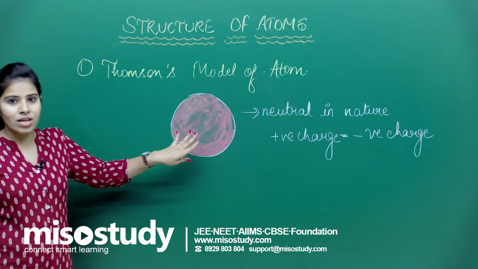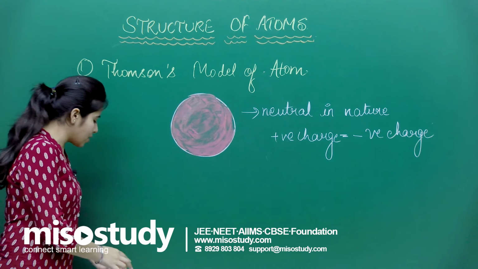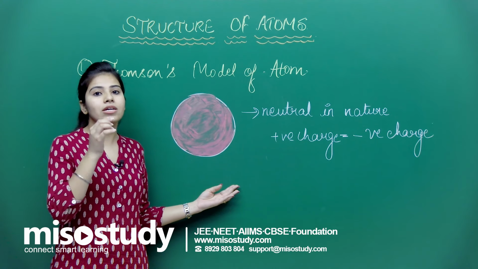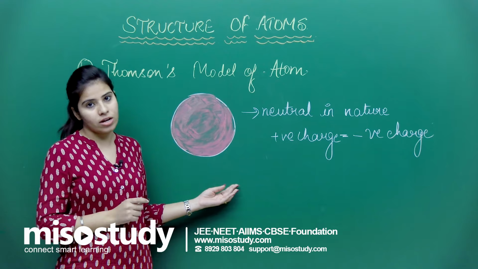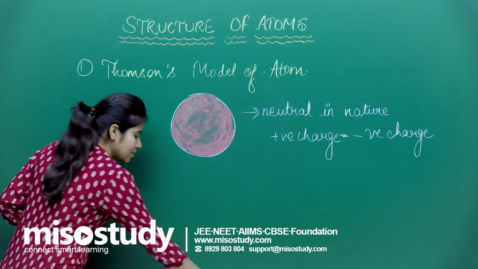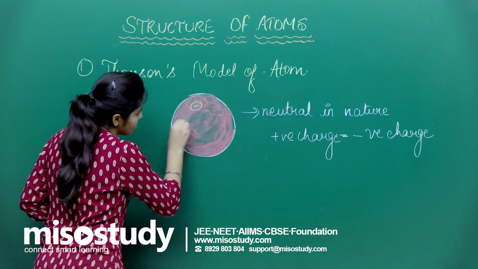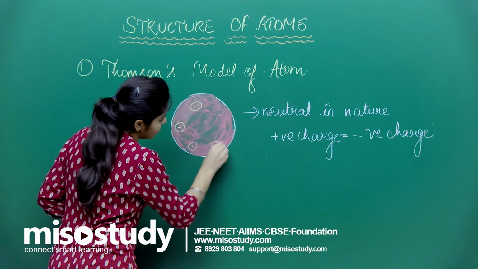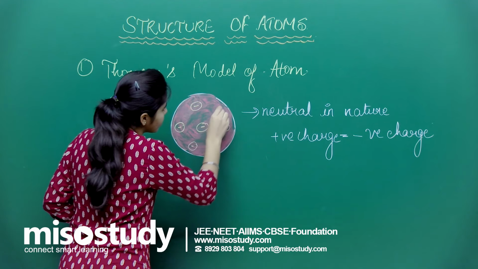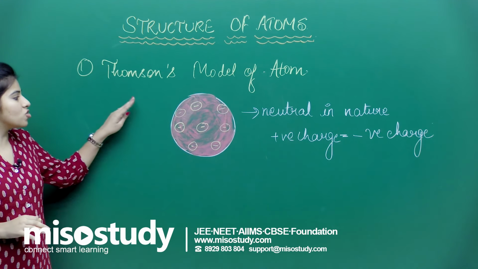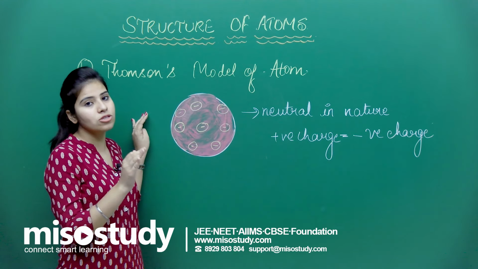The red portion that I have rubbed over here with the chalk denotes the positive charge. And inside this, let me draw negative, negative, negative. These are the negative charges that are embedded in it. This is the structure given by Thomson.